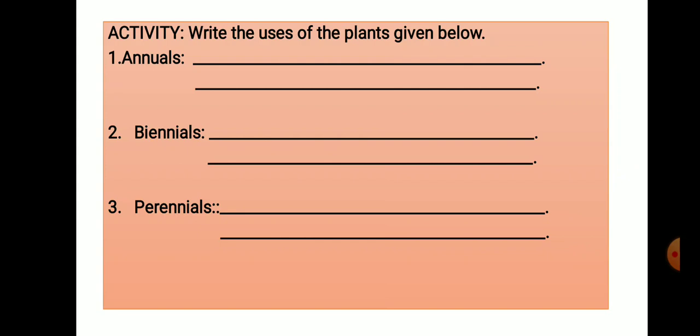Next activity, write the uses of the plants given below. Write the uses of annual plants, biennial plants and perennial plants. All these you do in your homework notebook.